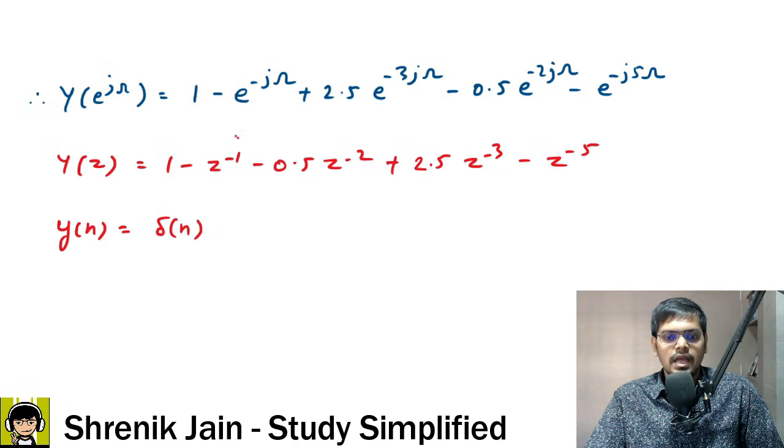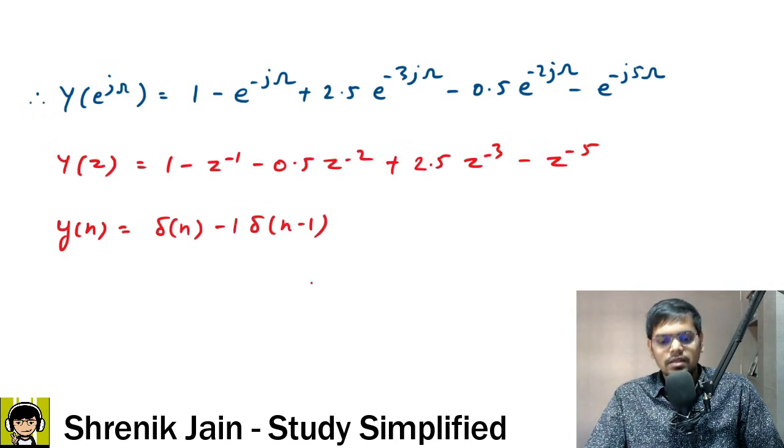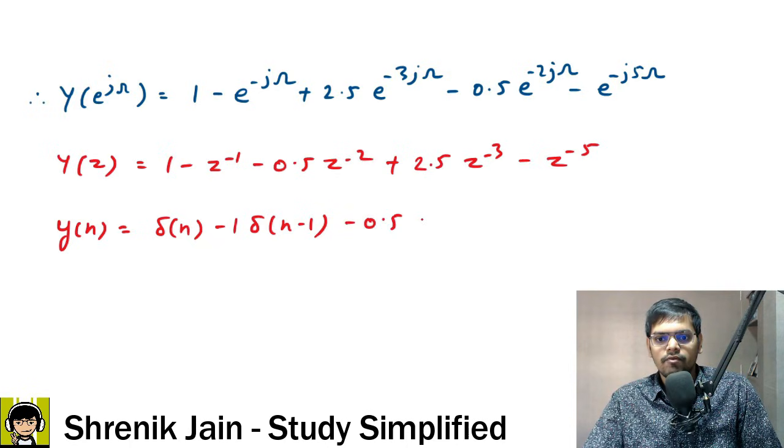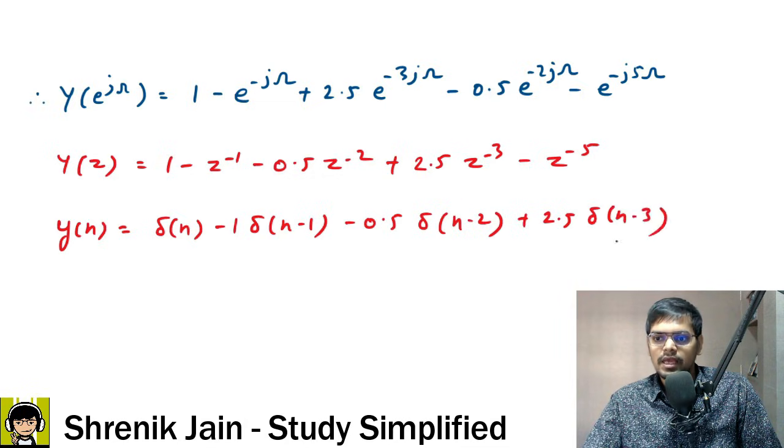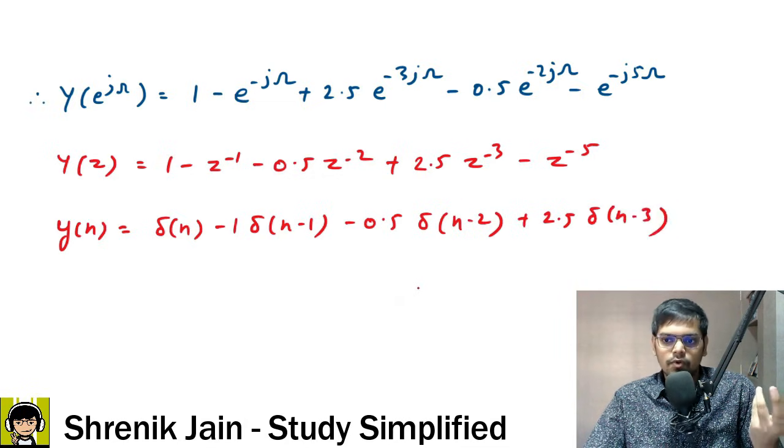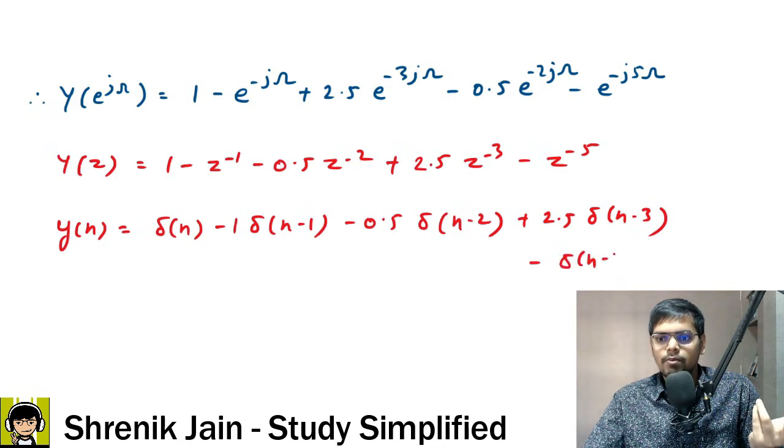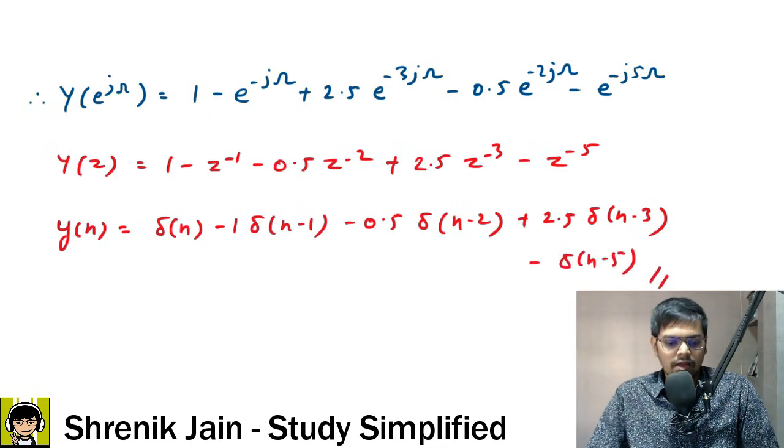Next, when n is equal to 1, the amplitude is minus 1, so minus 1 into delta of n minus 1, right? And similarly you have to move forward. For the next term we have minus 0.5 delta of n minus 2, then plus 2.5 delta of n minus 3, and then there is no delta of n minus 4, then we have minus delta of n minus 5. So yes, this is the final answer.